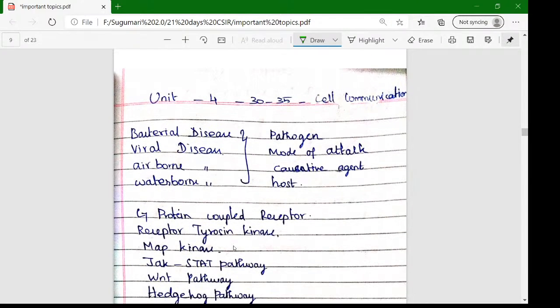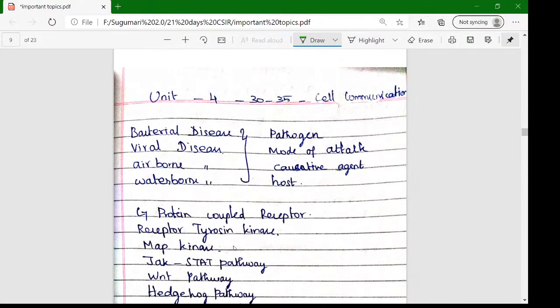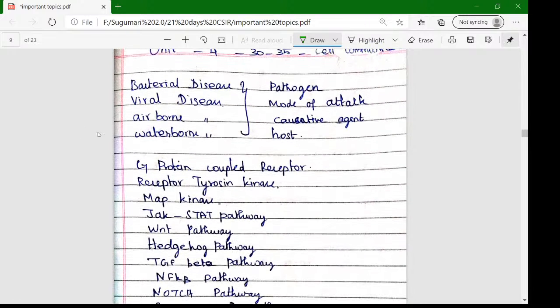And the next one is Unit 4, a very, very important topic. In this Unit 4, we can expect nearly 13 to 14 questions. In this unit, we may achieve 30 to 35 marks. First, we want to know what are the bacterial diseases, what are the viral diseases, what are the airborne diseases, what are the waterborne diseases, which pathogen is involved in that disease, mode of attack, the causative agent for the disease, and what is the host for the disease. This is a very important topic. We can expect at least two questions in Part C.